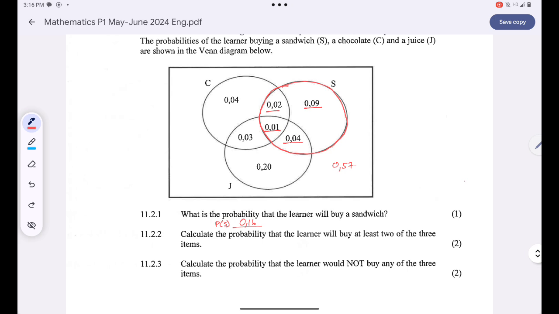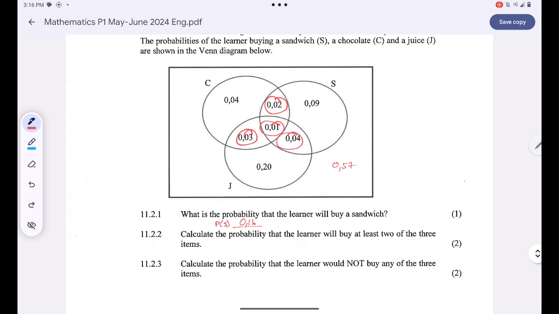Now we are supposed to calculate the probability that the learner will buy at least two of the three items. When they say at least two, they want us to find the probability that a learner will buy two or more. So all we have to do is add this probability, that one, and that one.